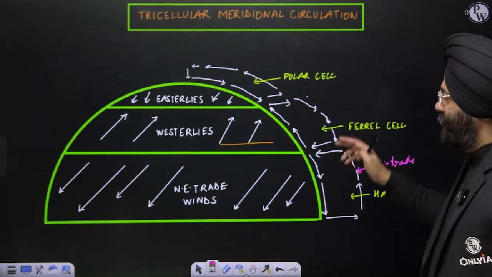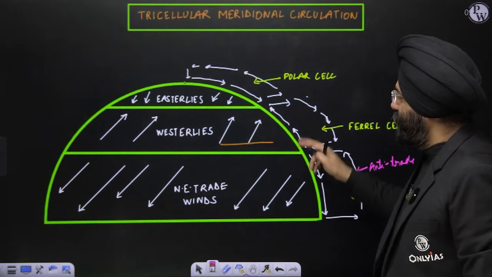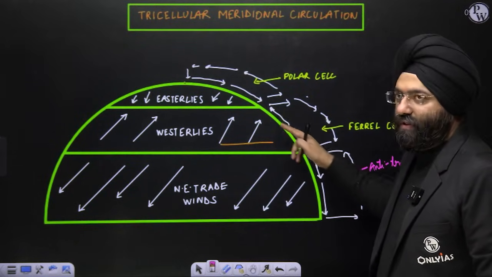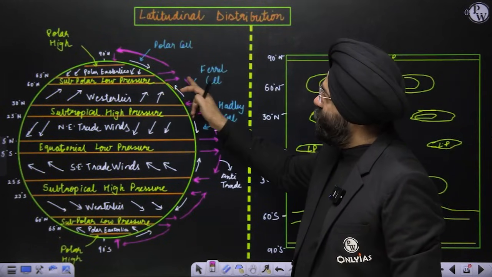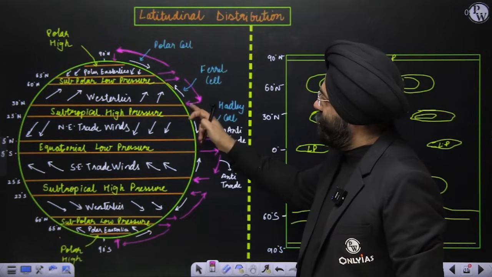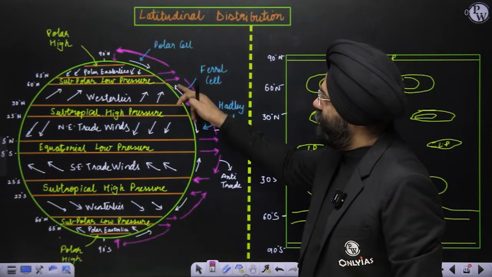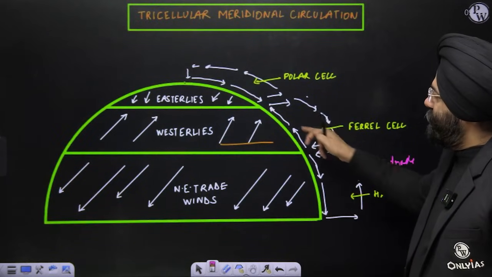Hadley cell. Similarly, if you see over here, these are westerlies at the ground surface. Similarly, see here, westerlies. It rises over here, then moves and then sinks over here. So this is known as Ferrell cell. This is known as Ferrell cell.